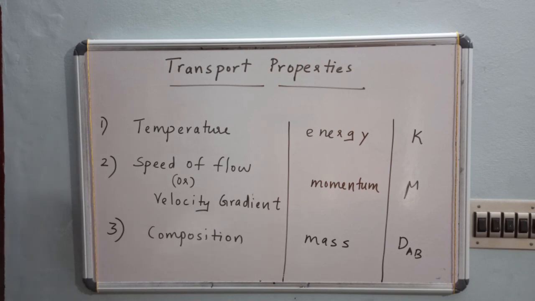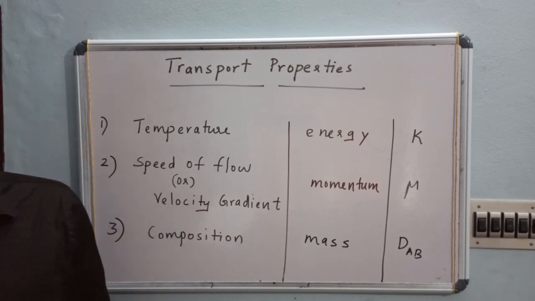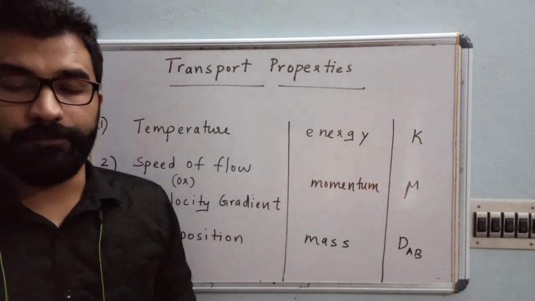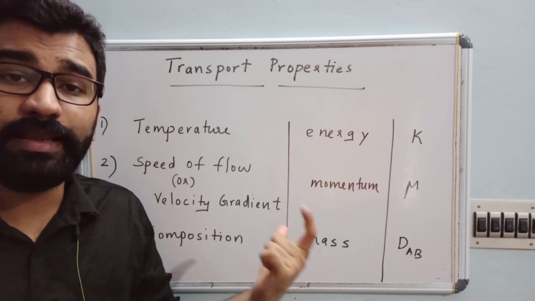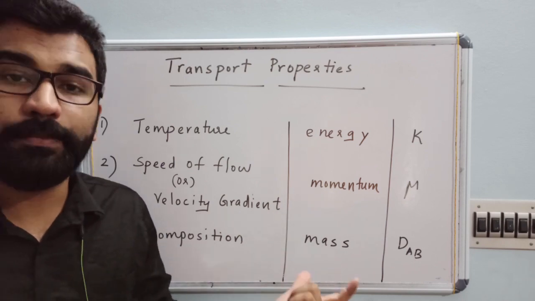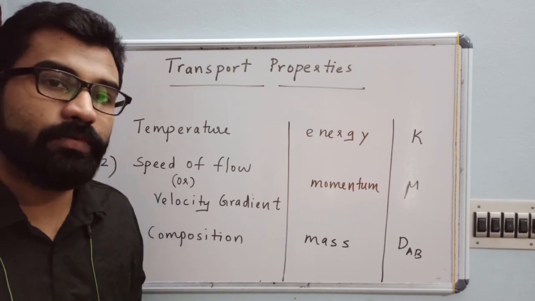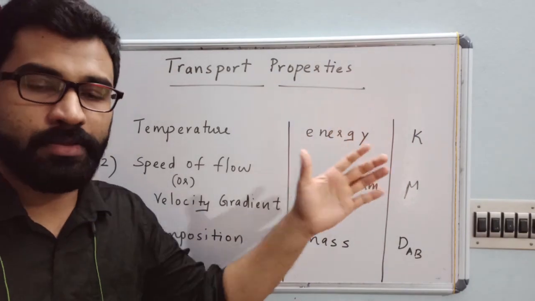Now, for example, take thermal conductivity. What is the meaning of thermal conductivity? It describes how quickly it is possible to heat a fluid in a pipe. Simple. How quickly we can heat a particular fluid in a pipe. This is the meaning of thermal conductivity. In the same way, we are going to discuss thermal conductivity, viscosity, and diffusivity individually.